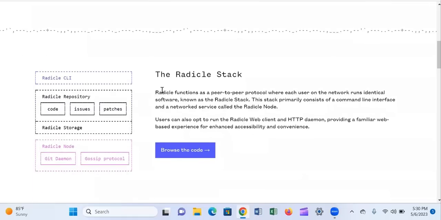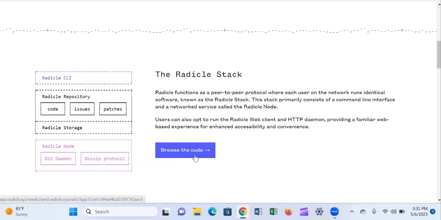So let's quickly look at the Radicle stack. Radicle functions as a peer-to-peer protocol where each user on the network runs identical software known as the Radicle stack. The stack primarily consists of a command line interface and a network service called the Radicle node. Users can also opt to run the Radicle web client and HTTP daemon, providing a familiar web-based experience for enhanced accessibility and convenience, okay? So these are a whole lot of things that Radicle has actually come to do.